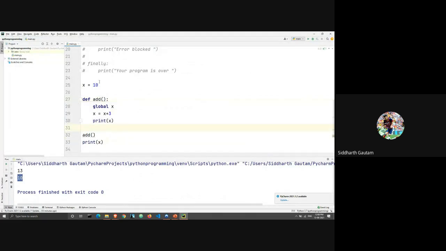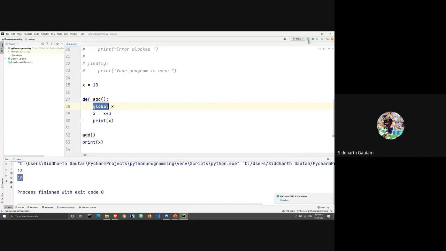So the change we have made is that here we have written global x. What this means is that the value of x is now global, which means x will stay in memory even when we are running the main code, a function, or a method. Like x will stay consistent in memory throughout every function, because we have used the global keyword.